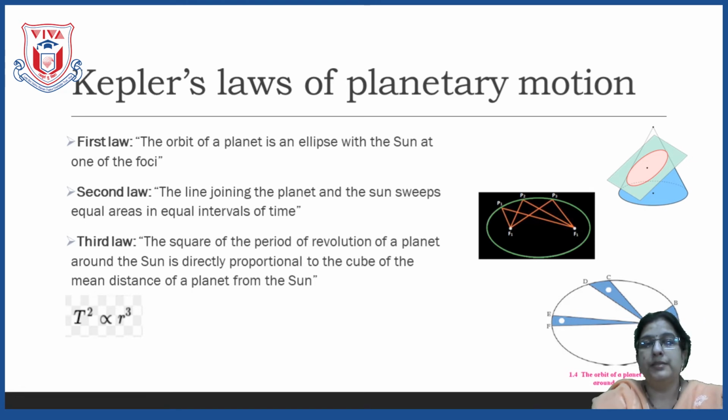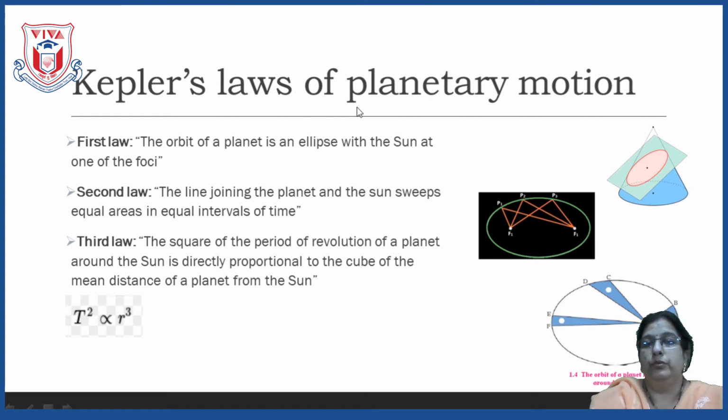Now let's go to the three laws of Kepler. They are called Kepler's laws of planetary motion. Children, these three laws of planetary motion are very important for the exam. They can be asked for 3 marks or for 5 marks also. Look at the figure and answer the diagram like this. It can be asked for 5 marks also. Now one by one we are going to see each law.